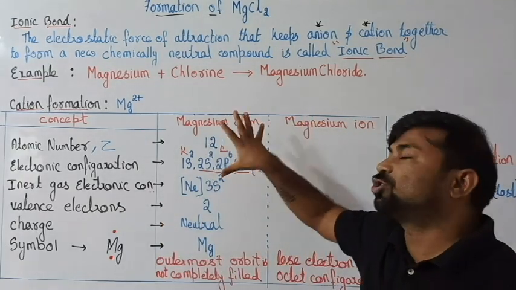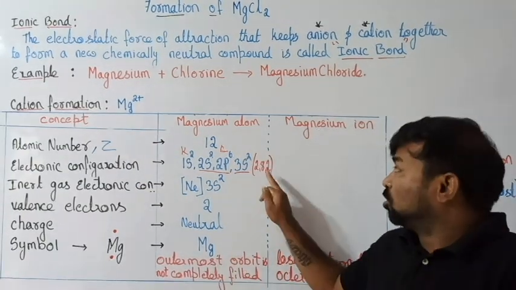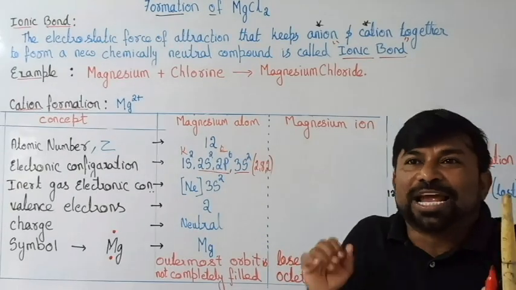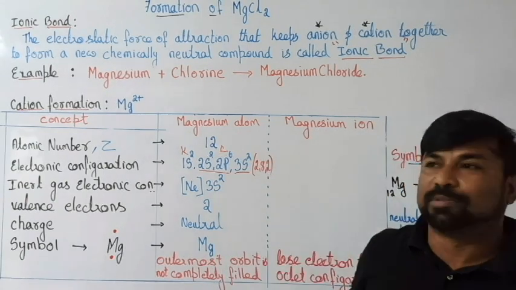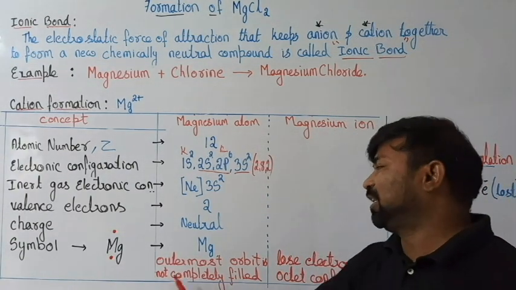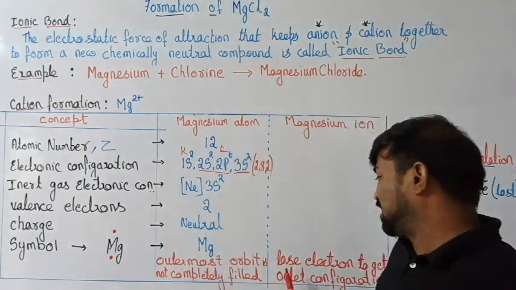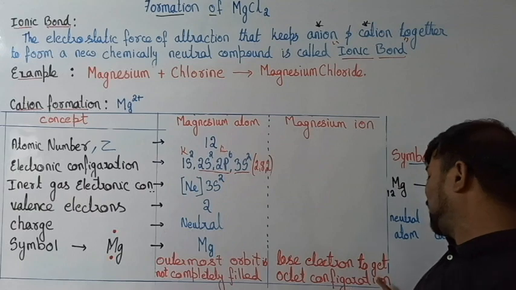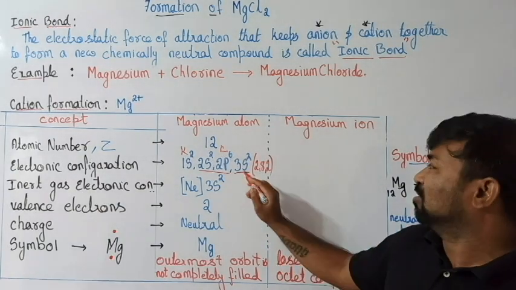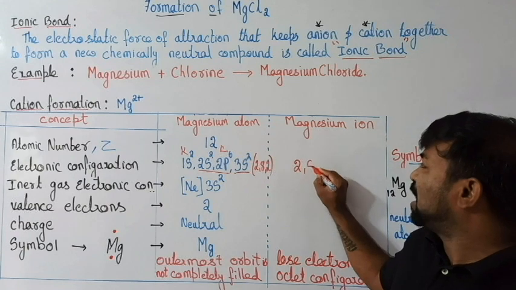Now, this is the situation of the magnesium atom. The atom is neutral, but it is not stable, because the outermost orbital is not filled with 8 electrons. So it likes to lose the 2 electrons present in the outermost orbit, to get the octet configuration. If it loses 2 electrons, what does it become? It becomes 2, 8.